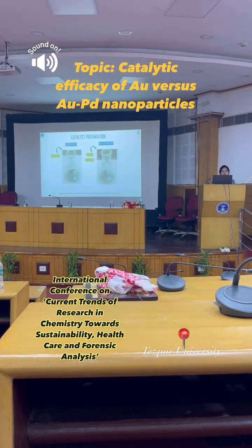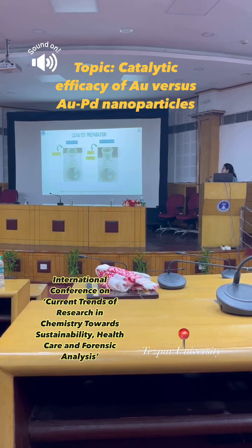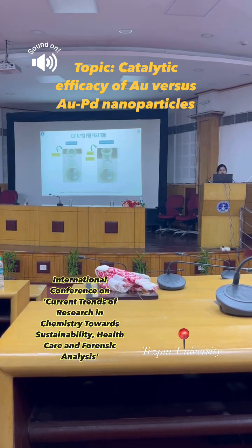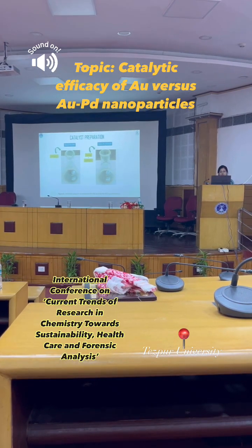This slide shows the catalyst preparation. We have prepared two types of catalysts, that is nano palladium on reduced graphene oxide and nano gold-palladium on reduced graphene oxide. The precursors are different as shown in the slide, and we are using hydrazine as the reducing agent and using microwave for further preparation of the catalyst.